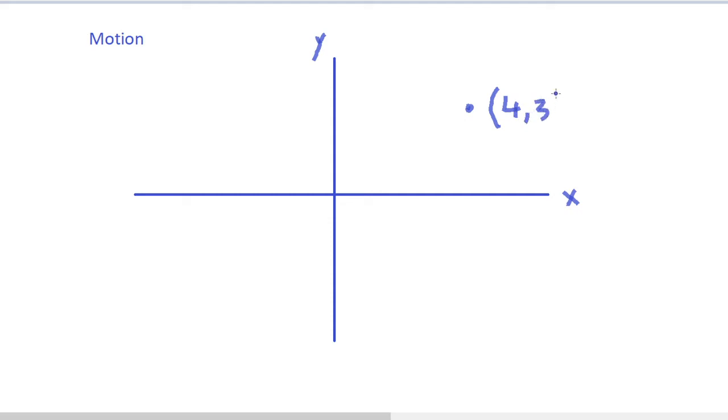It actually means that we are at a distance of 4 units from this y-axis and we are at a distance of 3 units from the x-axis. So the position of any object is actually its existence in space. So if we have only a plane, then we can explain it with the help of this x and y axis. But if we have a 3D space, then we have to have one more axis, that is the z-axis.